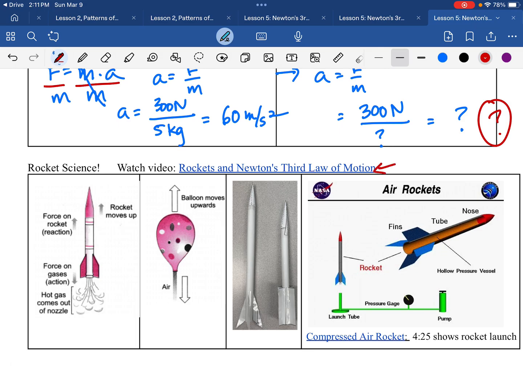You will watch this video and answer a few questions after these notes videos. Let's look at rockets. So in class we are building these paper rockets.